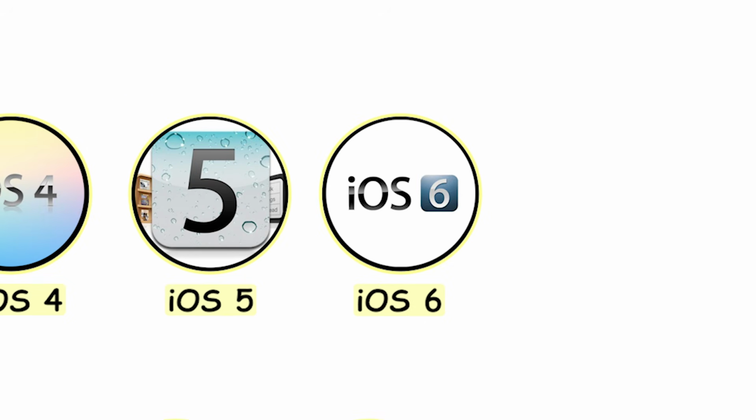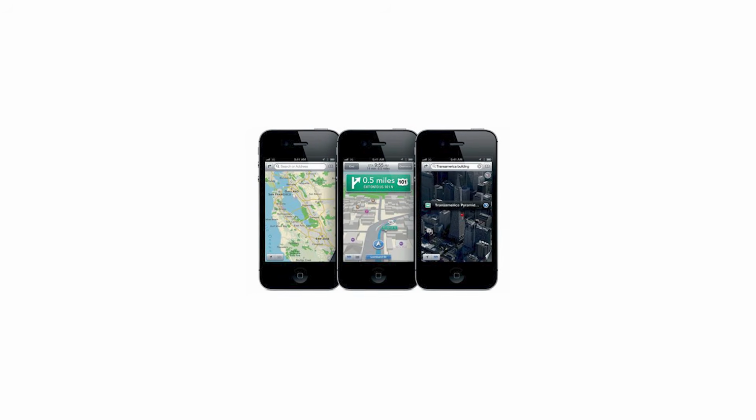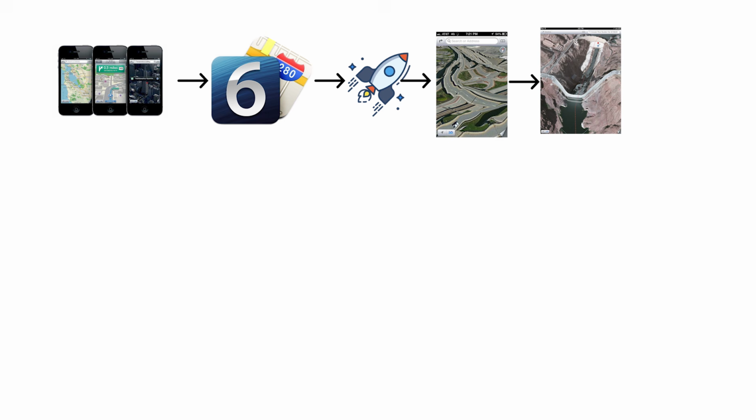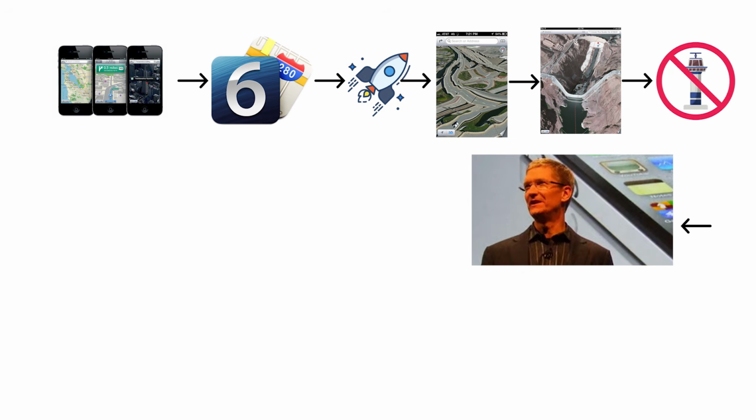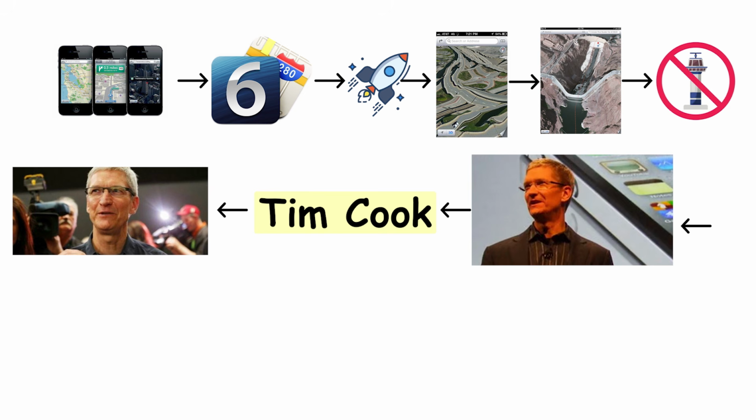iOS 6, Apple Maps, the most embarrassing launch in Apple history. iOS 6 removed Google Maps from the iPhone and replaced it with Apple Maps. On launch day, Apple Maps gave wrong directions to real places. It placed bridges in bodies of water. It listed airports in fields with no airports. The CEO of Apple, Tim Cook, publicly apologized and told users to try competitor apps while Apple fixed it.